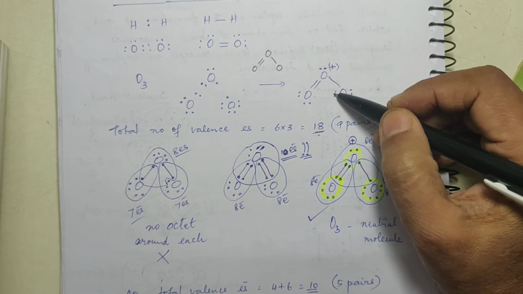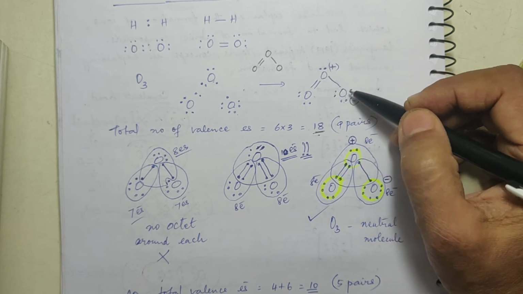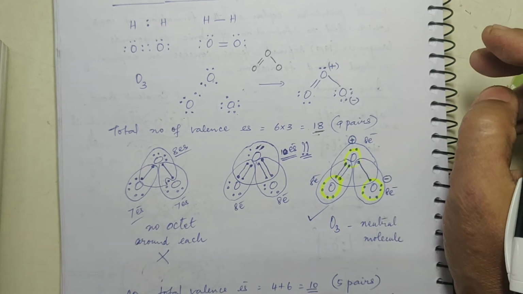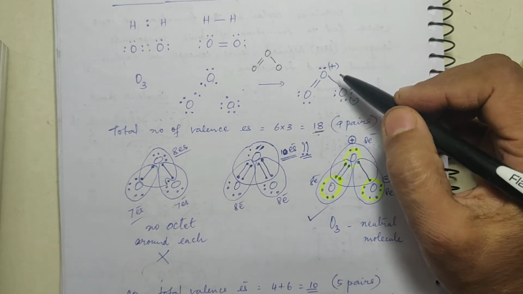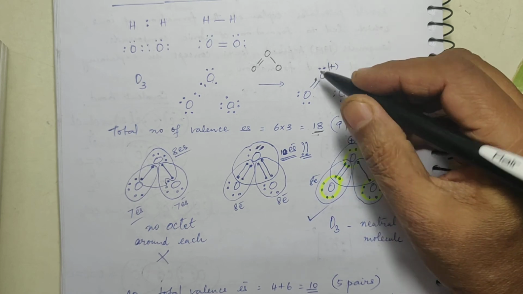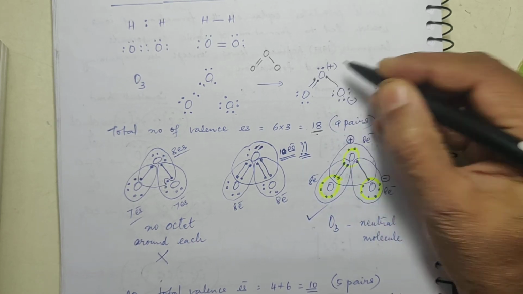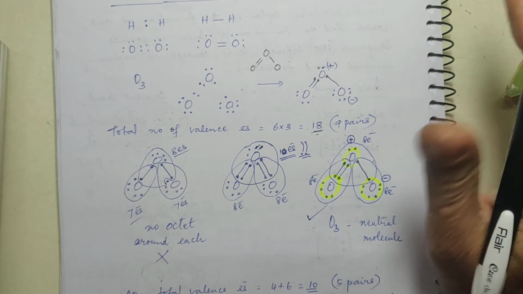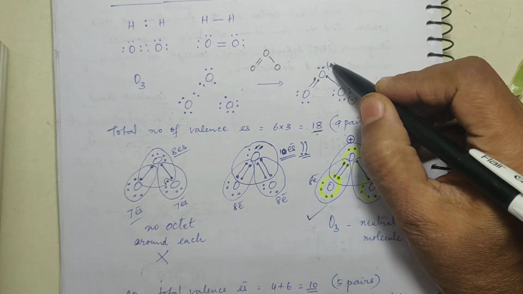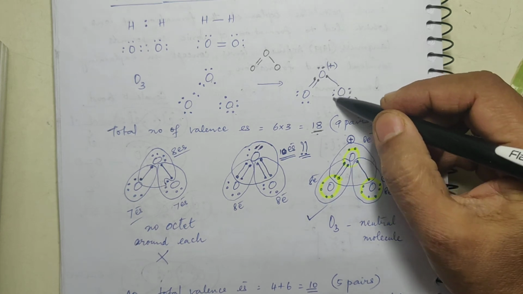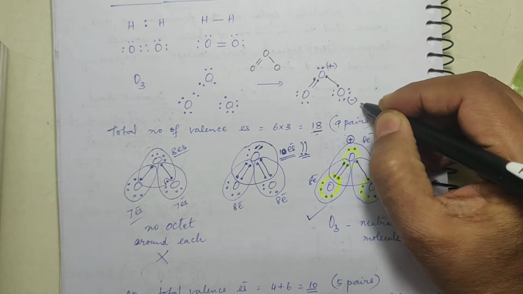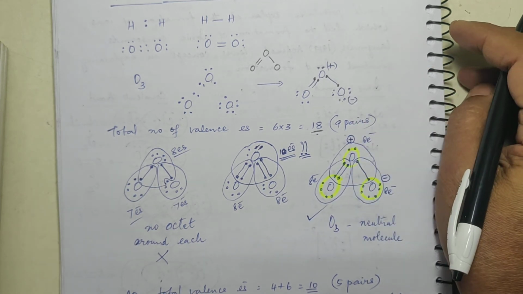Then around this 2, 4, 6, 8, again this also gets an octet. But then 1, 2, 3, 4, 5: around this oxygen there are only 5 electrons. That means this will hold 1 positive charge. Here there are 7 electrons, so this will hold a negative charge.